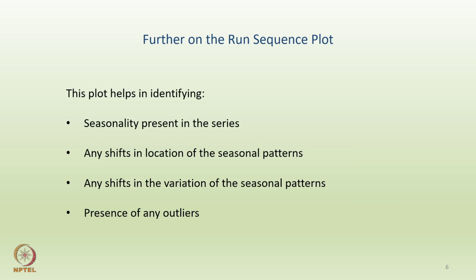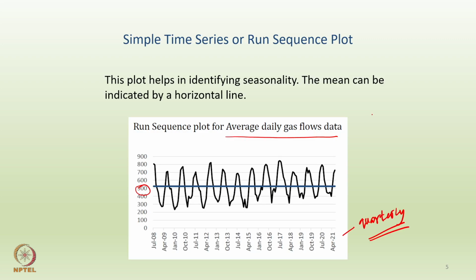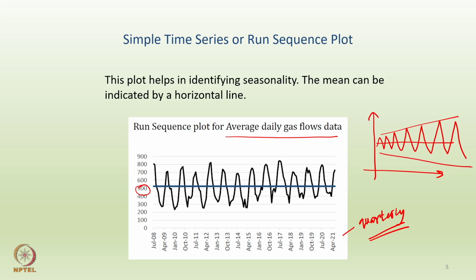So how exactly? Shifts in the variation could mean something like this, so again I'll try to replicate the same plot. Let's say this is the horizontal blue line which indicates the mean, and initially the average gas flow behaves like that, but towards the end the average gas flow behaves like that. Okay. So even though you clearly have a seasonal behavior, the variation is not equal, right? So you have a fanning out kind of pattern.